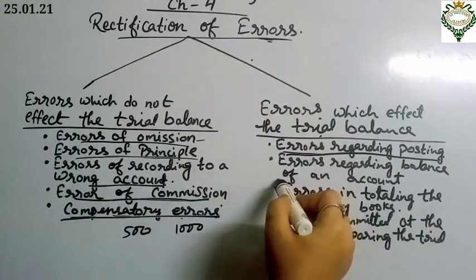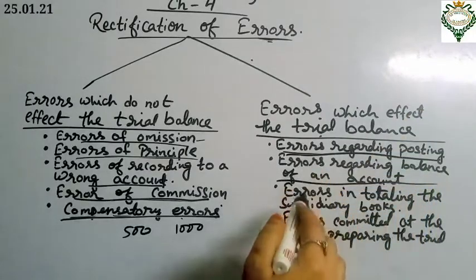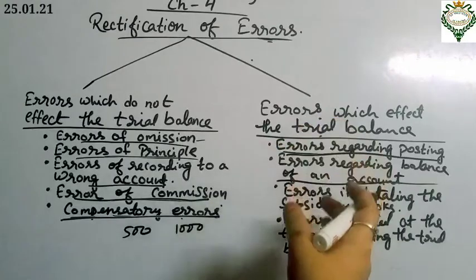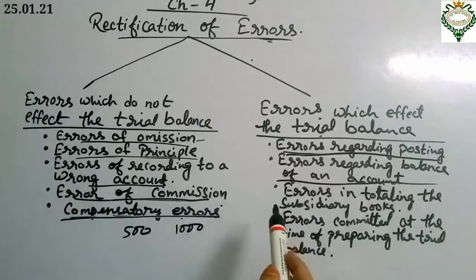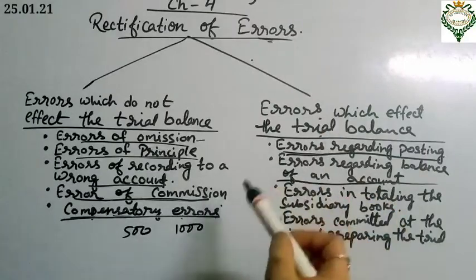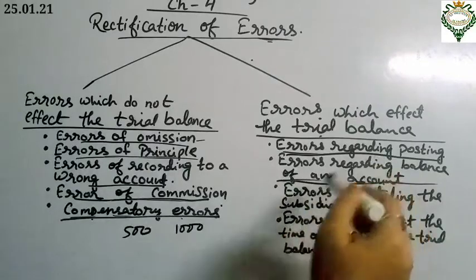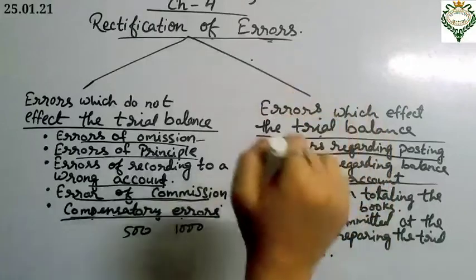Next one is errors regarding the balance of an account. These are errors in finding out the balance of the account. When we find out the balance, we may get some errors. Then the balance of an account is written on the wrong side, or the balance of an account is omitted to be recorded. Those are the errors regarding the balance of an account that we get in the trial balance.